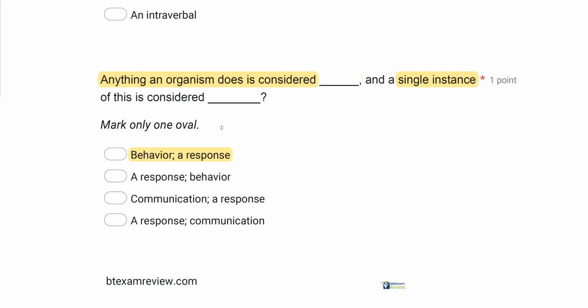Now, why does that make sense? Well, because when we look at overall behaviors, we pick a target behavior. Let's say, I don't know, aggression is our behavior. Anytime that organism is aggressive, we call that our target behavior. Each instance of that behavior, which we're going to measure, is a response. So it's a way to distinguish between the two when we're measuring them and defining them and talking about them. Now, it's a little specific, but that's okay. We're making you aware. So behavior is the overall target behavior, the big picture. Each instance is considered that response.